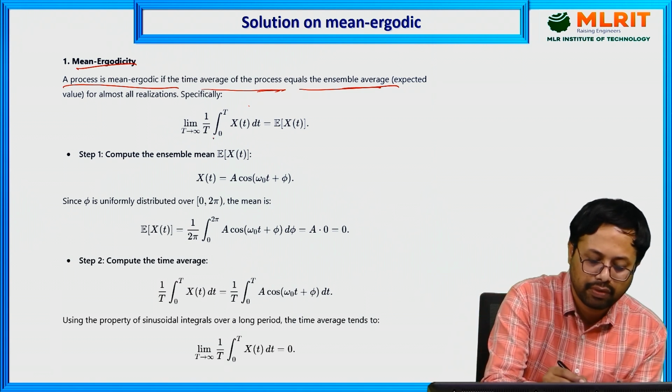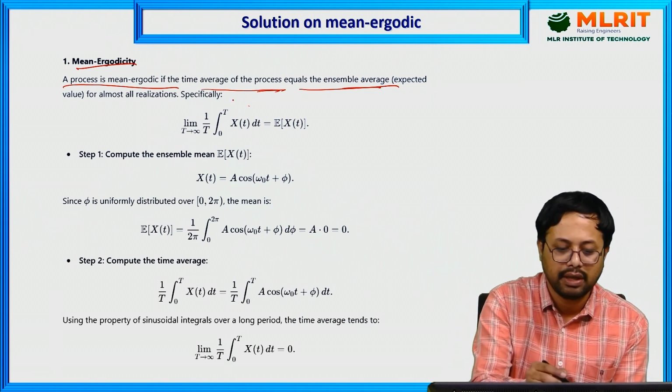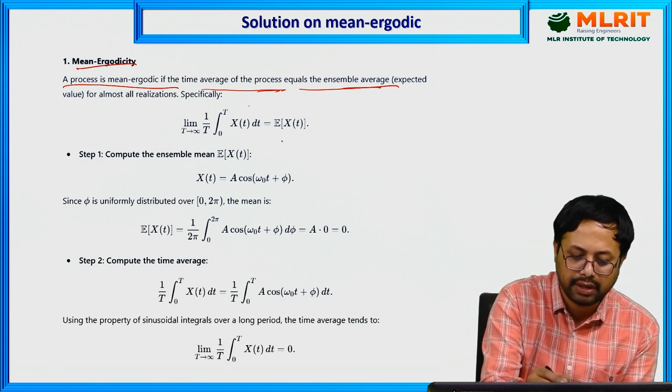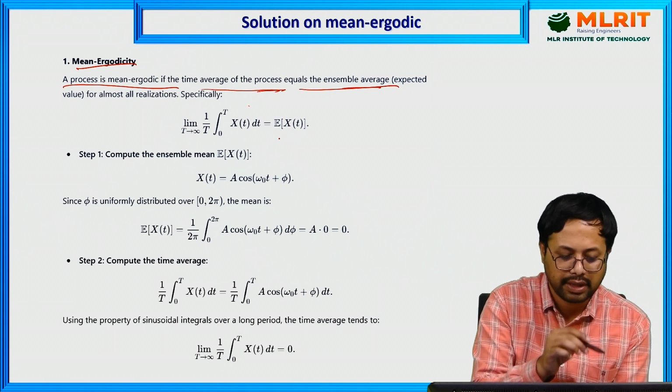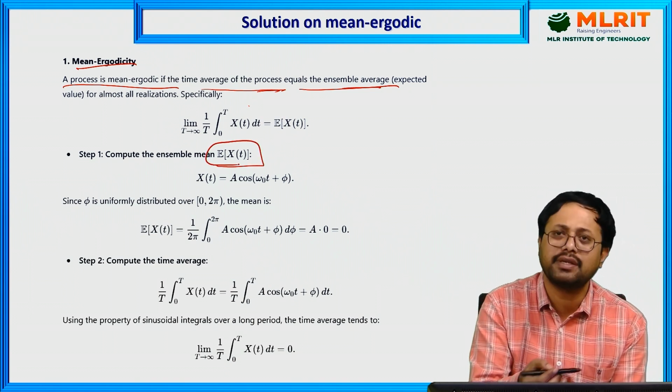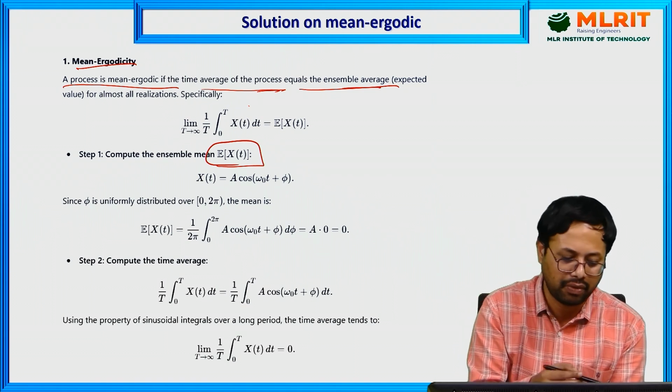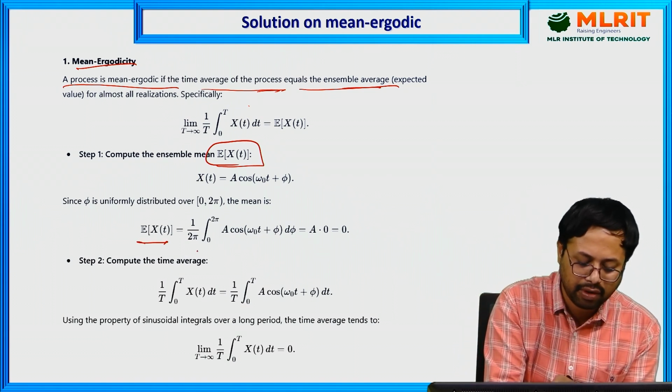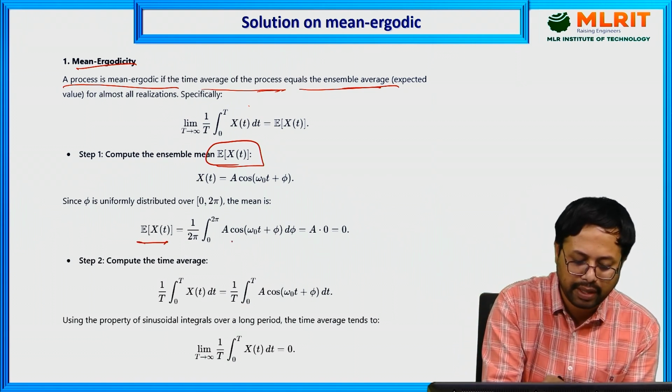Okay, for a positive value, 0 to T, x of t, 1 by 2T, x of t. Next, first you have to calculate the ensemble average. The ensemble average is a basic expectation formula only. Okay, the expectation formula, here 0 to 2 pi, A cos, y.